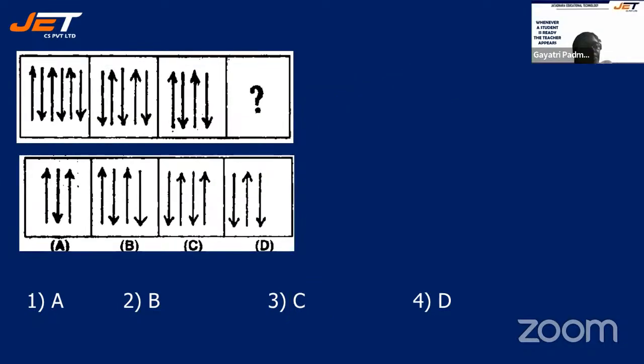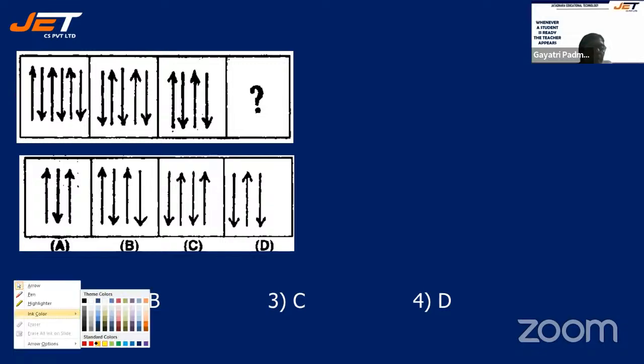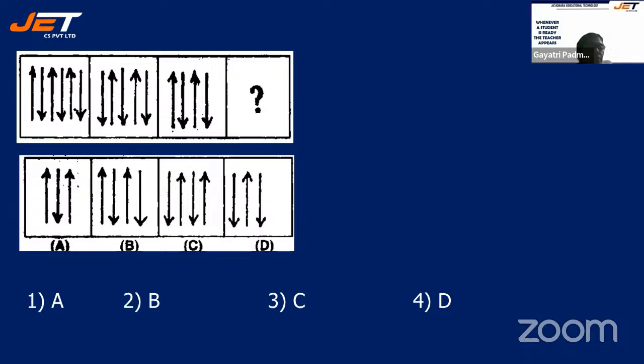See the next question. This is very simple. Your first arrow is facing up, down, up, down, up, down. Right? Next, down, up, down, up, down. So what is common that you are finding out here is, see 1, 2, 3, 4, 5, 6. So here you have 6.